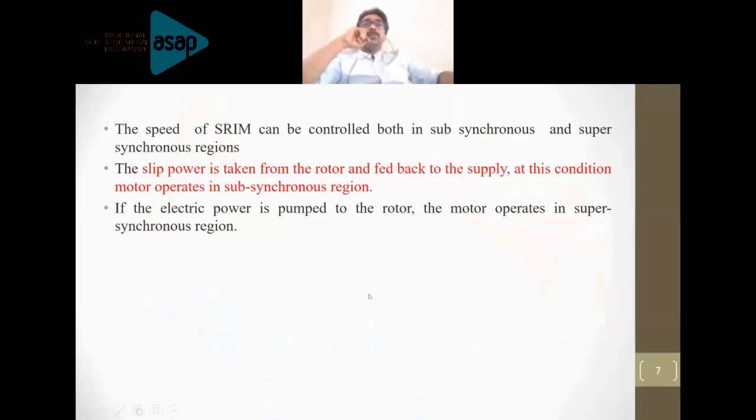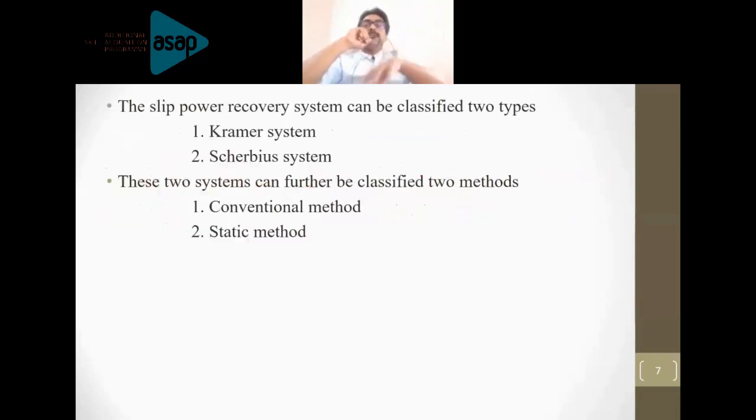But the other way to give the question is to explain the slip power recovery scheme for the subsynchronous region, or for the supersynchronous region, or for both. So it is very important to know which method is the subsynchronous region speed control and which method is the supersynchronous region speed control, right?